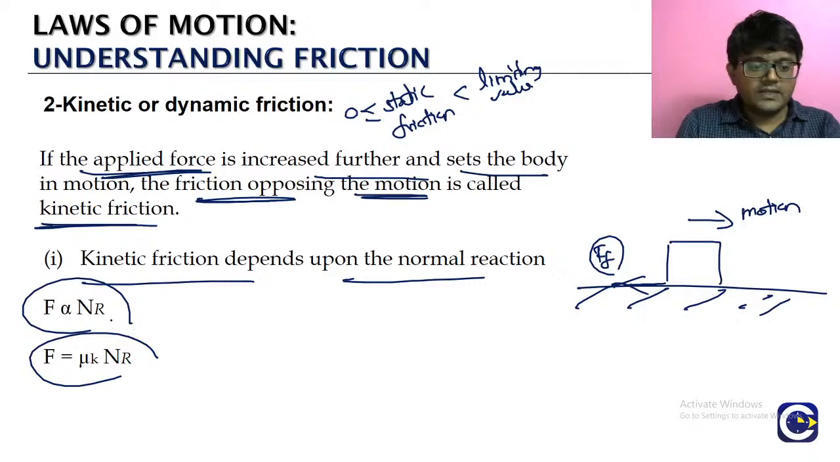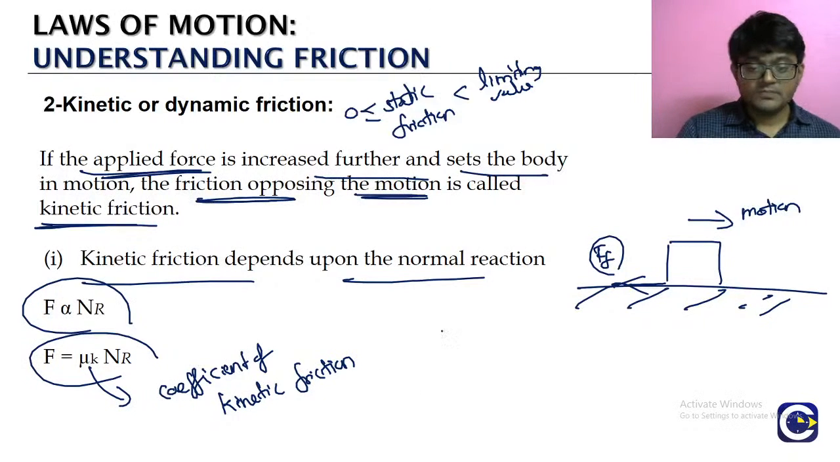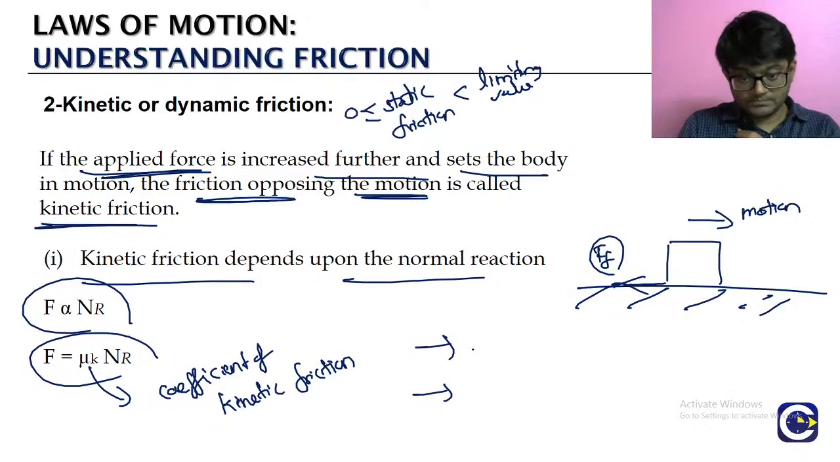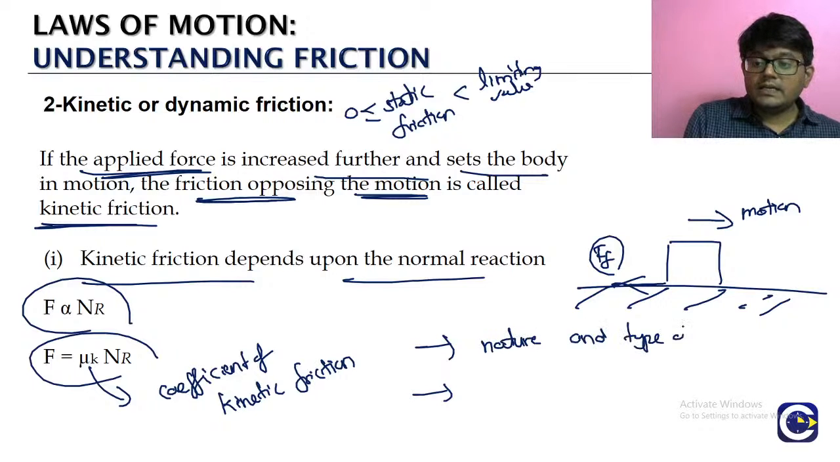Look here, we will convert this into an equation. A constant comes in, written as mu subscript k. Do you know what this is called? We call it the coefficient of kinetic friction. On what will these values depend? Same as what we discussed before, it depends upon the nature and type of material.